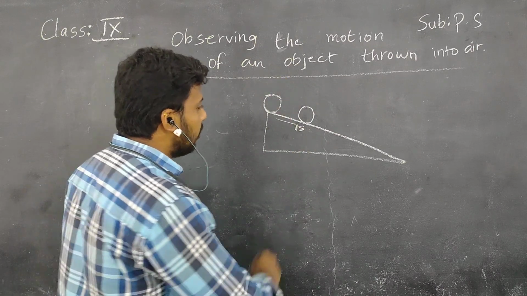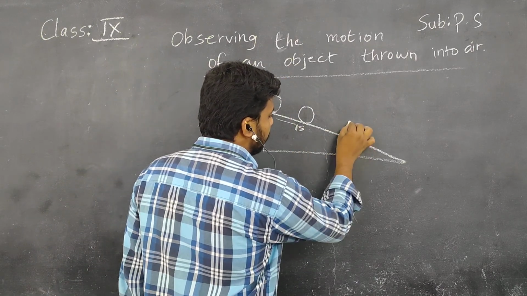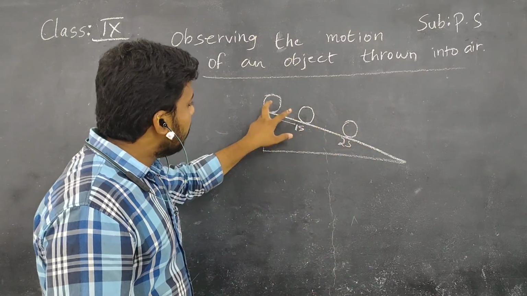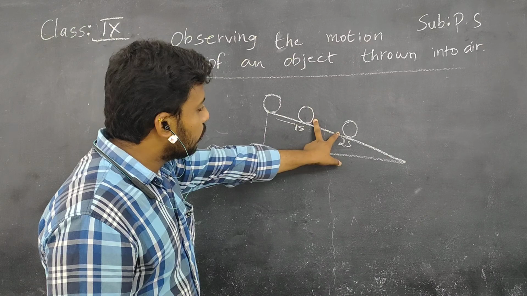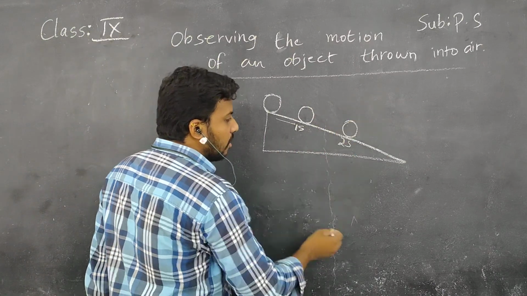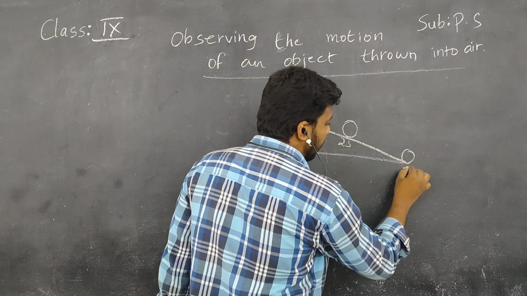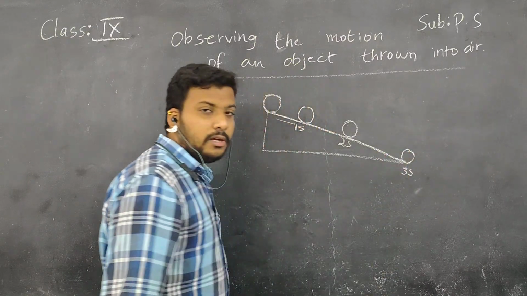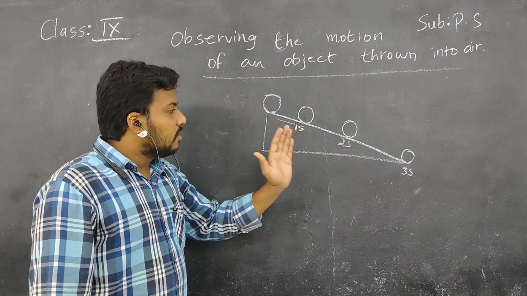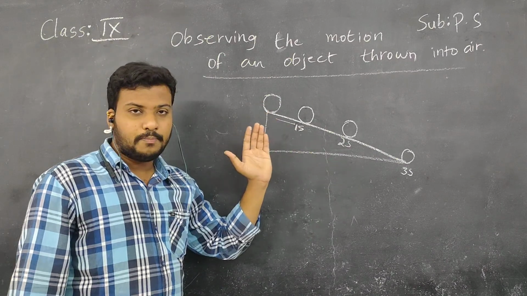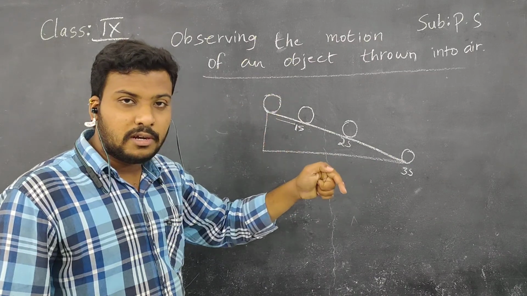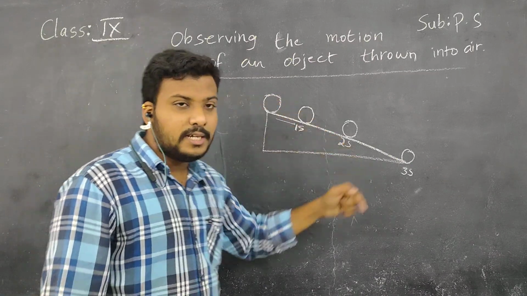Okay, children. Coming to the second second, it reached a distance of that. Comparing these two, the difference is big. Understand, children? The difference of distance is big. Comparing to the third second, finally the ball reached the bottom of the inclined plane, children. Understand? Here, the direction of motion of the ball is the same, children. It is going towards the bottom of the inclined plane.